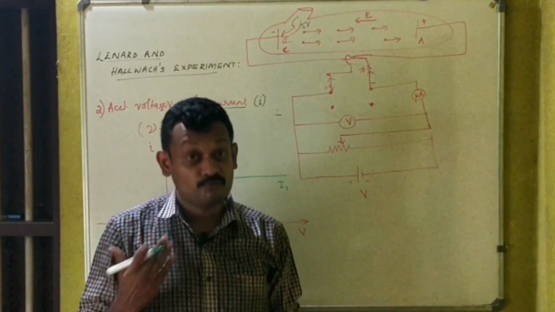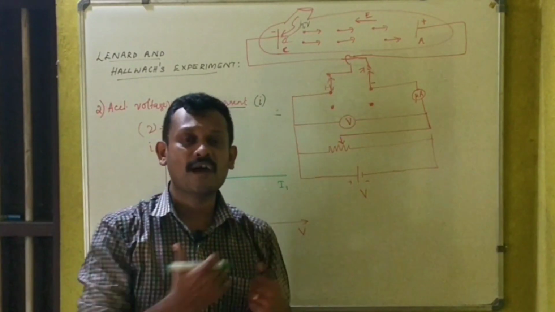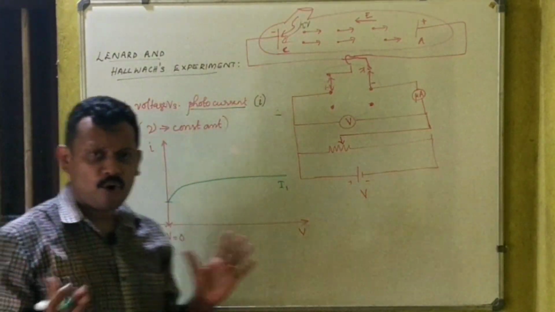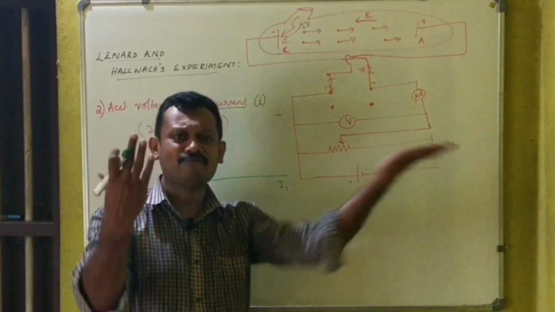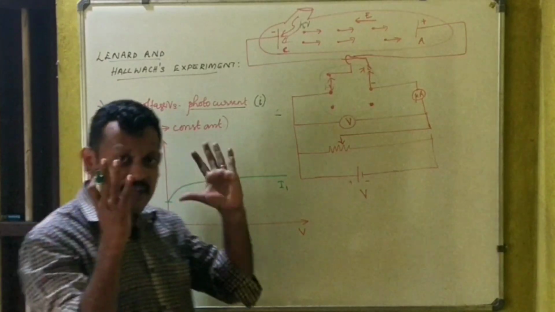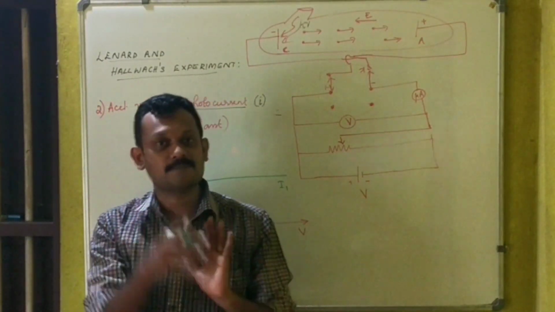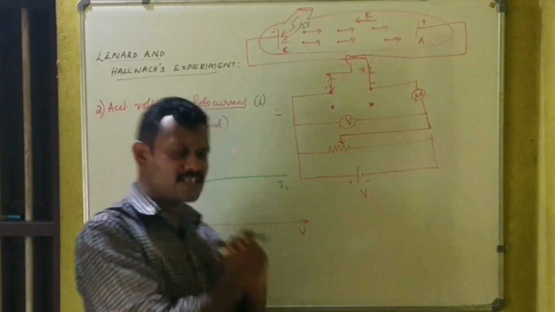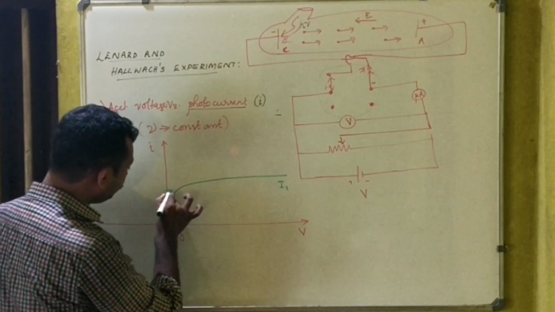We have to think about how wise and how intelligent these people were in concluding their answers. That is why we call them scientists. They are great people, looking at every corner of the experimental study and taking every aspect into consideration. So this is what is observed at intensity I1.